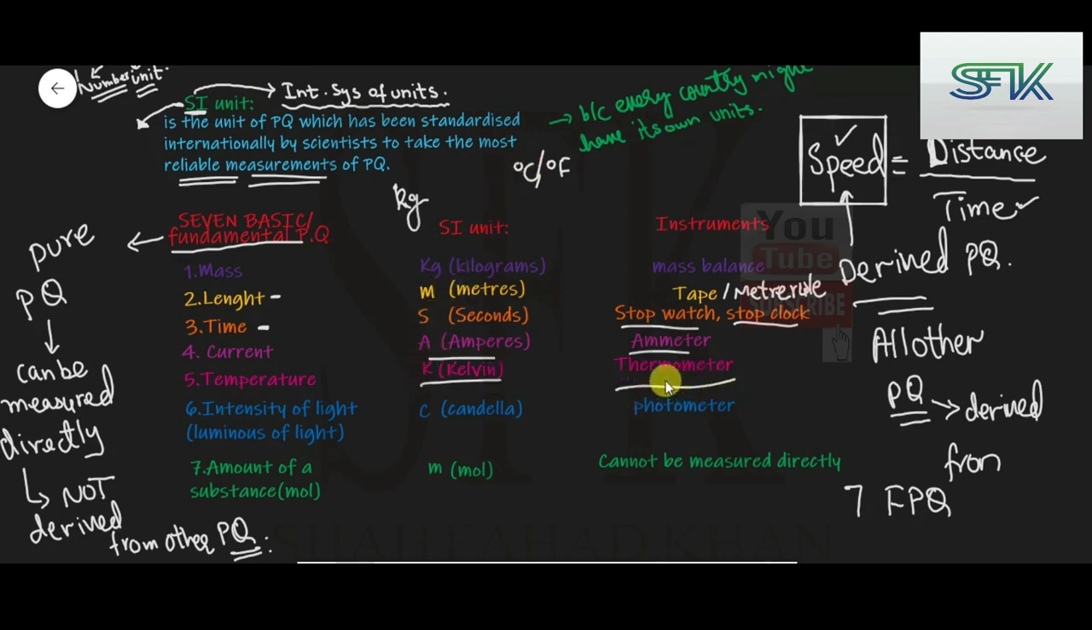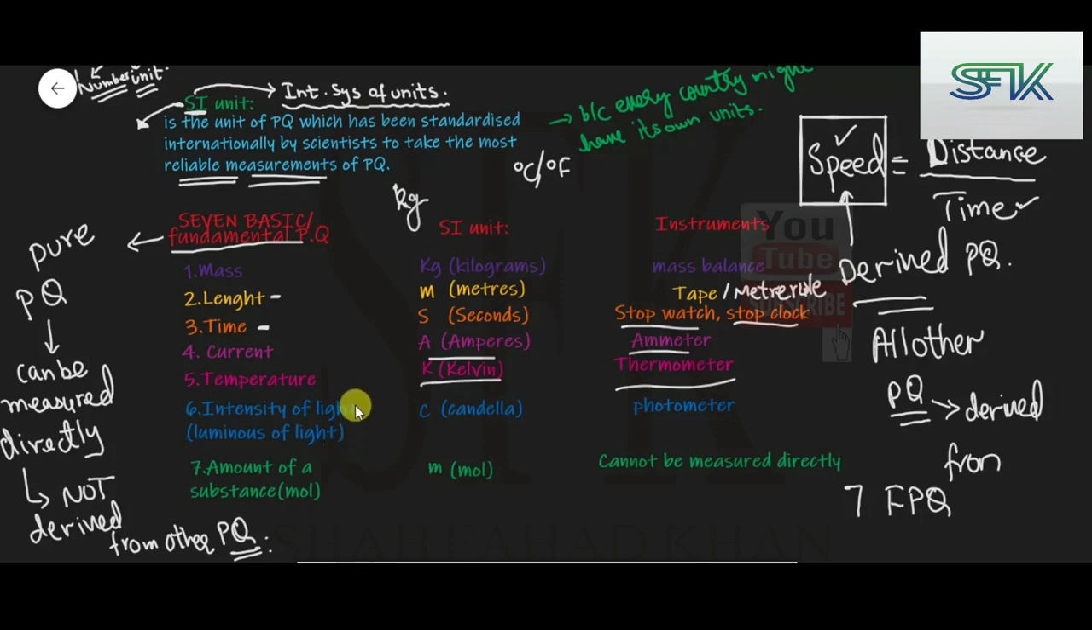A thermometer is the instrument that measures it. There are several different types of thermometers. We'll be doing that in detail in this chapter. There is a whole chapter on temperature in the upcoming lessons. Then the sixth physical quantity is the intensity of light. Luminous intensity, basically the brightness of light.